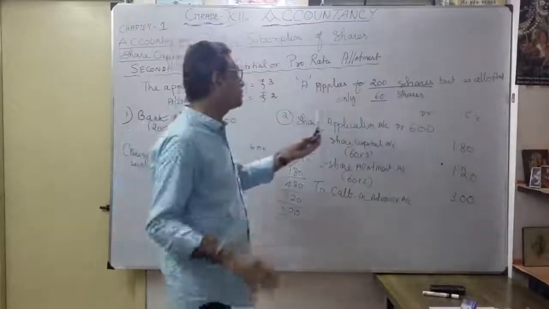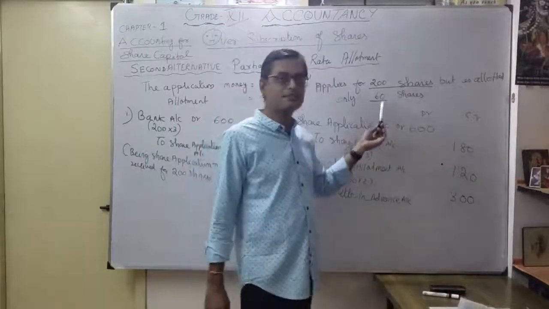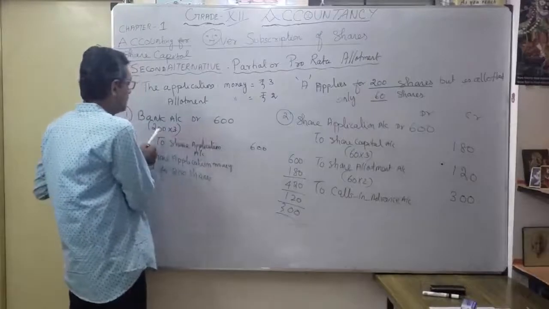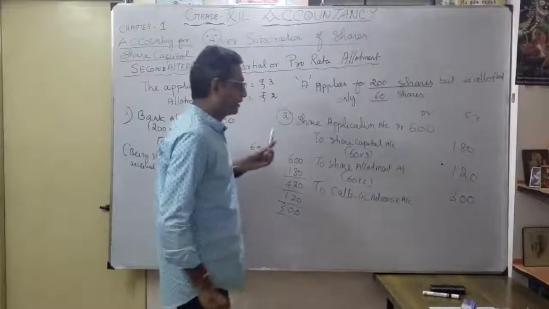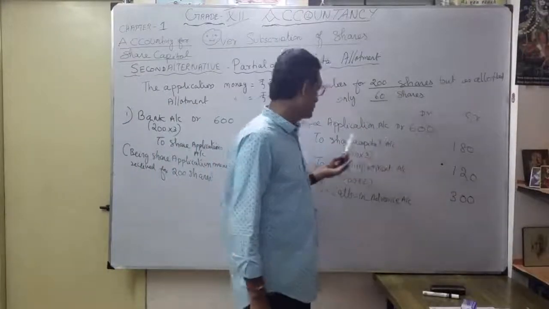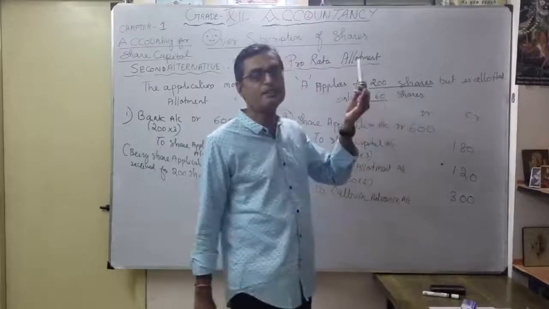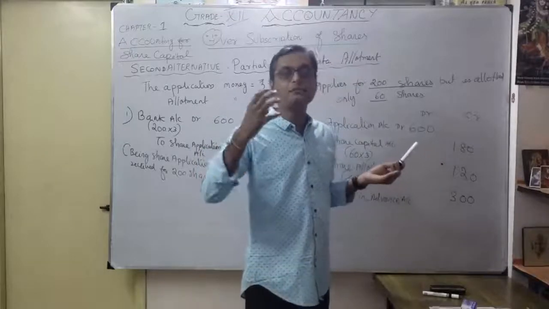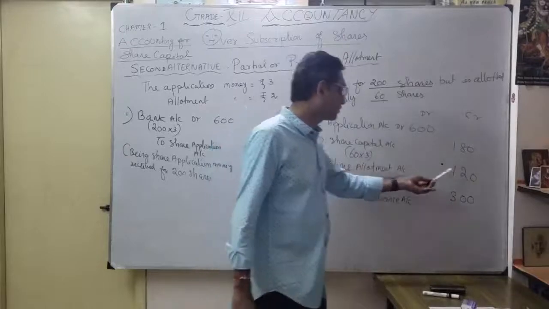You applied for 200 shares, but how many shares were accepted? Only 60 shares allotted. So what is the entry? Whatever money received towards 200 shares goes from the bank account to the share application account, 600. But how much are we going to transfer from share application account to share capital account? Only for 60 shares, because only 60 shares we allotted. So 60 into 3, 180. Again, the balance money available, I'm going to transfer to share allotment account, 120.